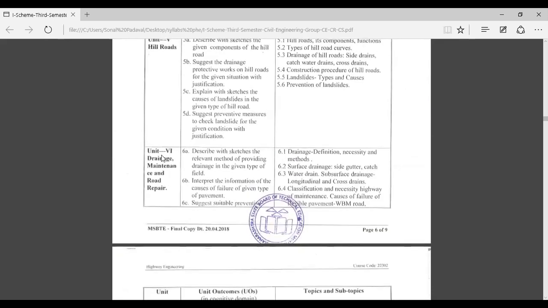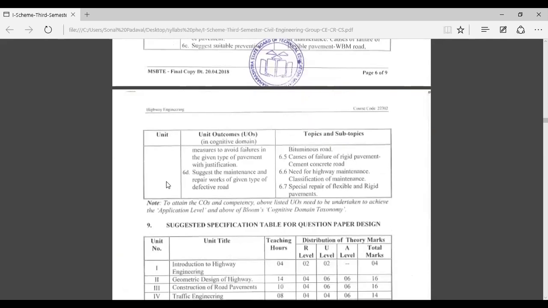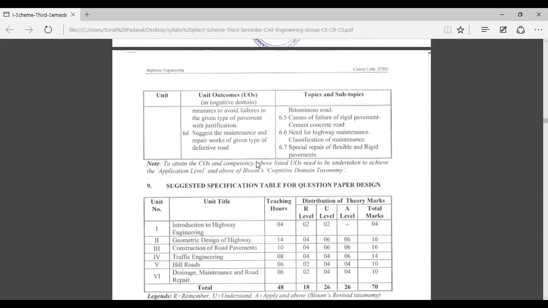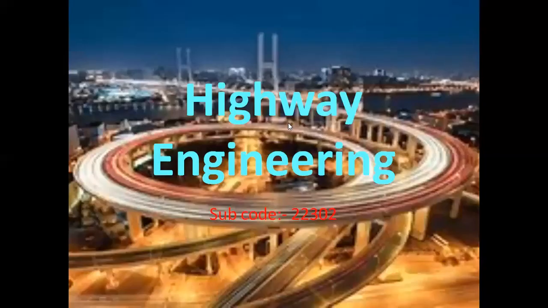Basically, unit number 6 deals with the maintenance and repairs of roads. This is the overview of all the syllabus of highway engineering. Hope you all get the idea about the syllabus. Now, without wasting time, we can start.